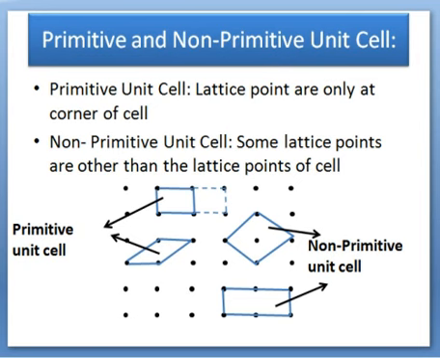So the left hand side diagrams are primitive unit cells, while the right hand side diagrams have atoms or lattice points at the corners as well as elsewhere. The upper diagram has a lattice point inside, while the lower diagram has a lattice point on the edge as well. Therefore, the right hand side diagrams are non-primitive unit cells, while the left hand side ones are primitive unit cells. So thank you.